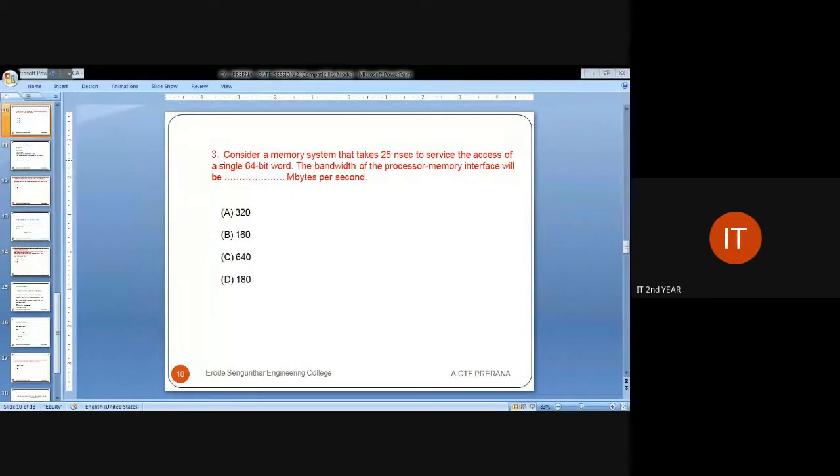Like I said earlier, computer architecture is like an ocean. You have to understand each and every topic and each and every keyword in it. Once you understand, it will be very easy for you.